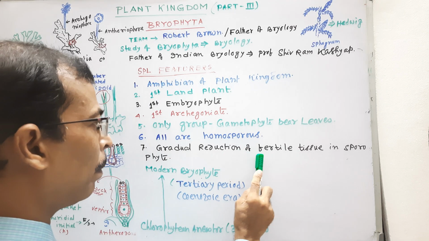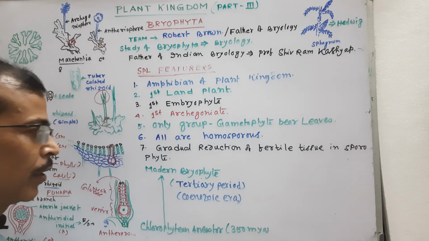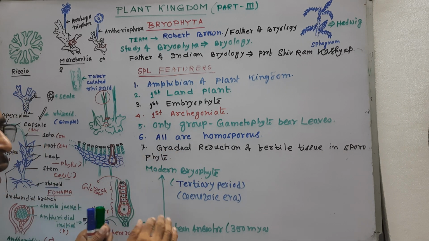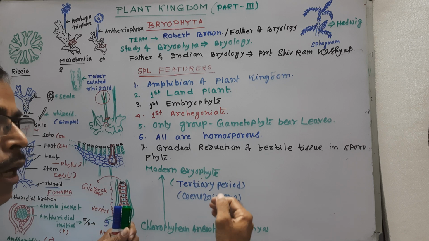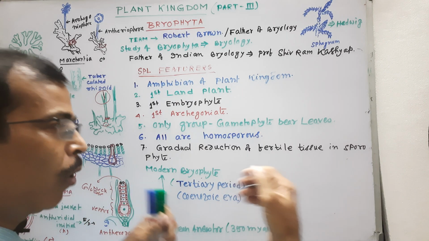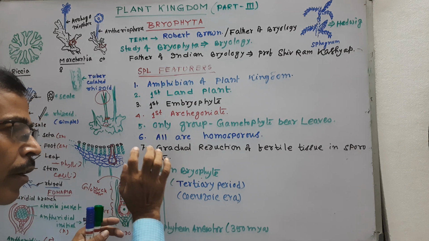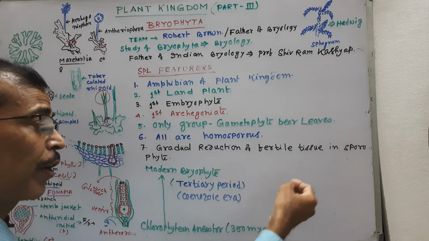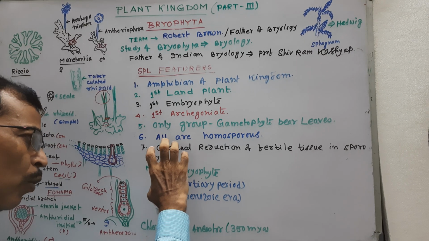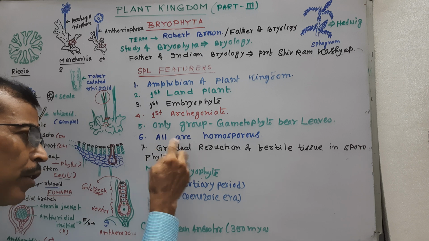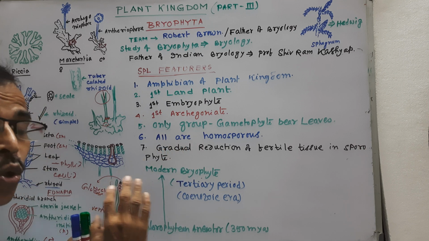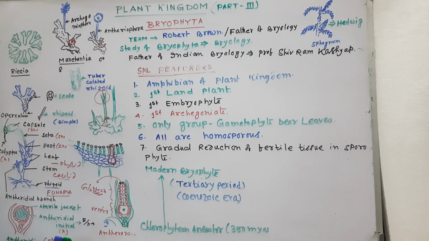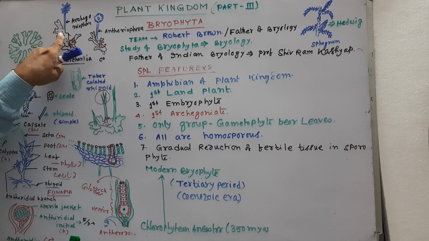Next, gradual reduction of fertile tissue in the sporophyte. If we study different genera, that is Riccia, Marchantia, Pellia, Porella, Anthoceros, Sphagnum, Polytrichum, the primitive type of sporophyte is in Riccia, and the most advanced type of sporophyte is found in Polytrichum. In Riccia the sporophyte consists of only a globose capsule. There is no sterile tissue, it is completely fertile tissue. But gradually it develops.